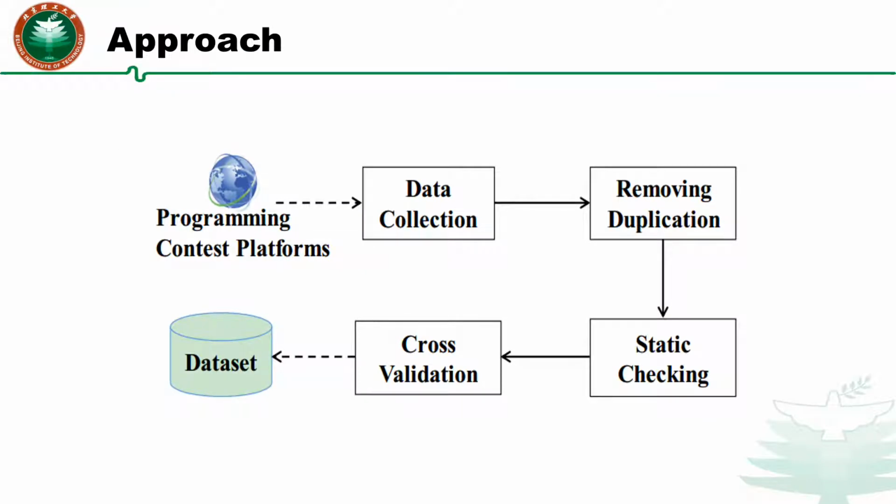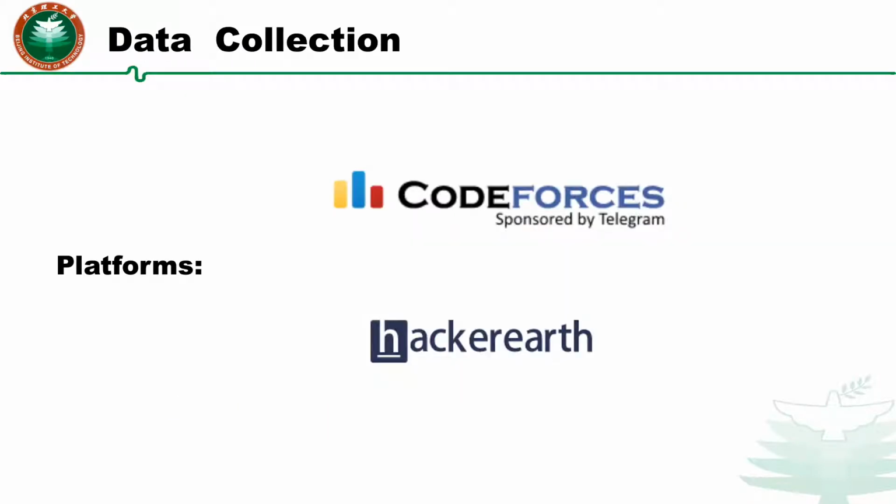Here, we present the overview of our approach. We crawl the code from the programming contest platforms. After that, we remove code duplication, and apply static checking and cross-validation to obtain the final dataset. We collect data from 2 programming contest platforms, CodeForces and HackerEarth.